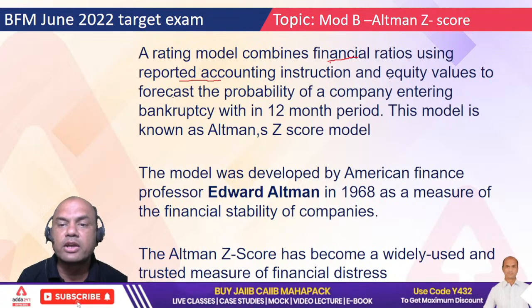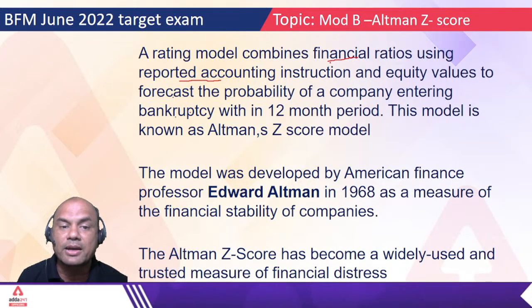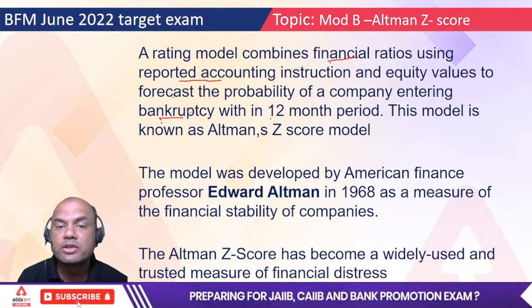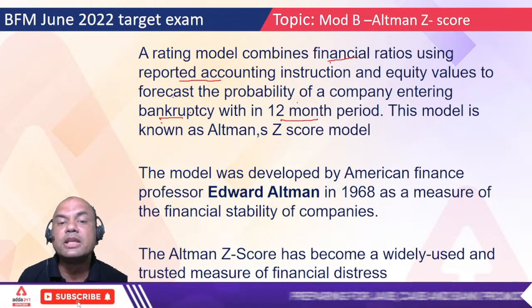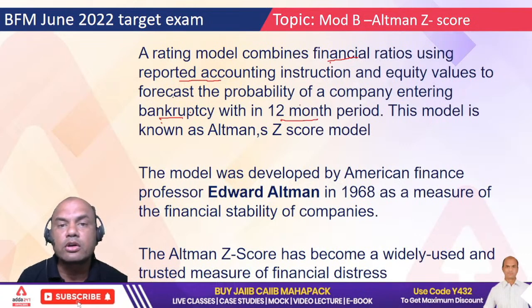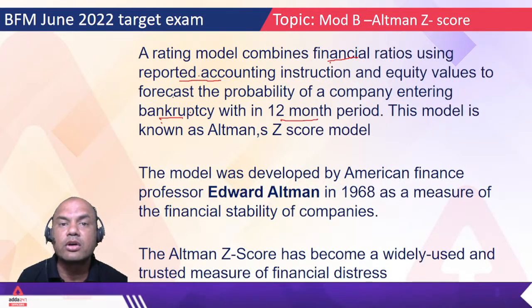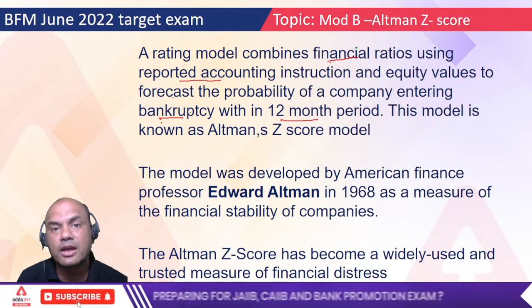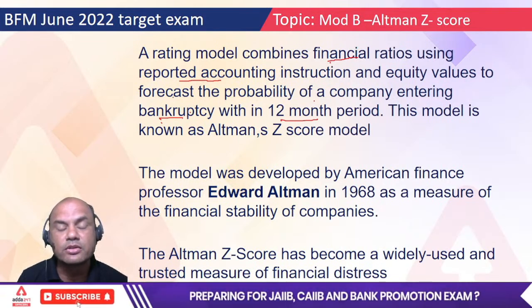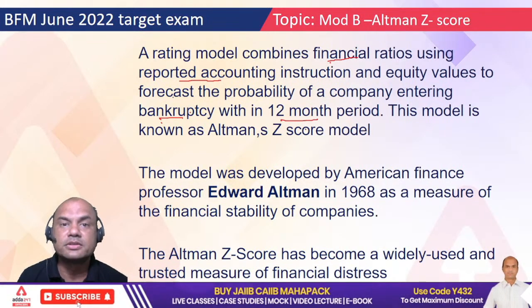And reported equity values to forecast the probability of the company entering into bankruptcy within 12 months. Means what? If you buy the stock of that company, then your stock value will be zero in some time, mostly 12 months. That's very important.